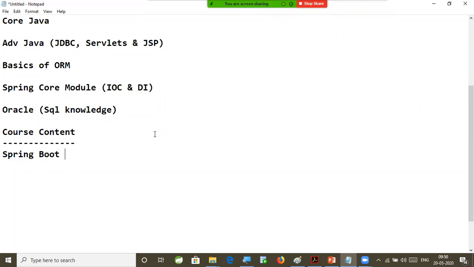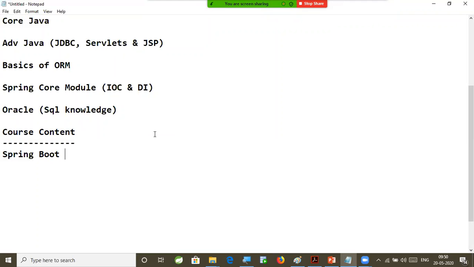Some of you are already aware of the definition of Spring Boot, which is used to develop applications with less configuration. So if we don't do the configuration, then how is boot going to understand our components? How is boot going to start that IOC container? How is dependency injection performed in Spring Boot? We are not doing any configuration.